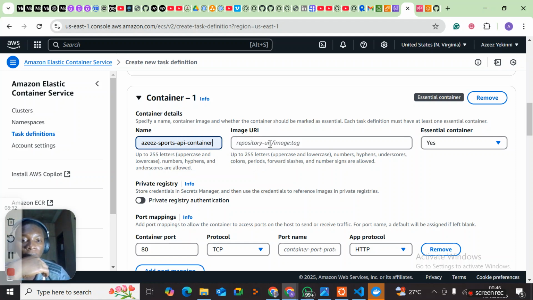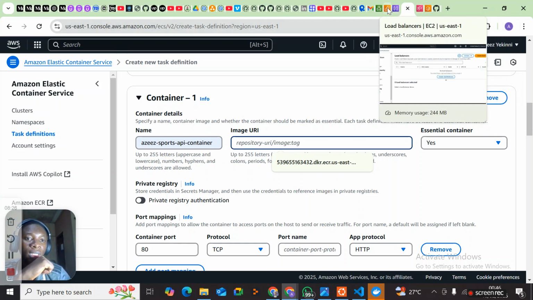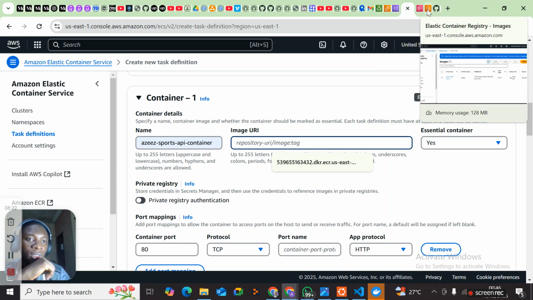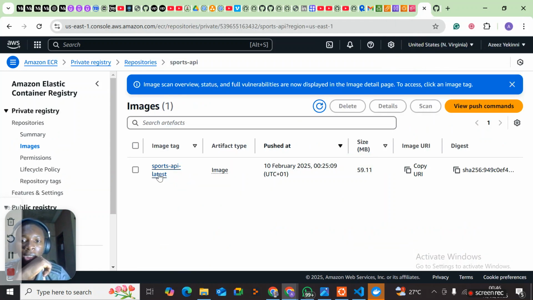So our image URI. So we're going to go and copy our image from the ECR, Elastic Container Registry rather. So this is our image here. So the URI of the image is here. So copy URI. So image URI copied.